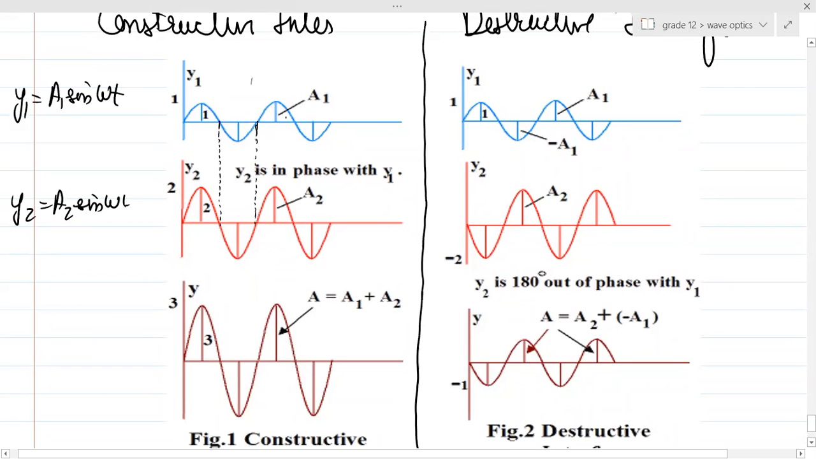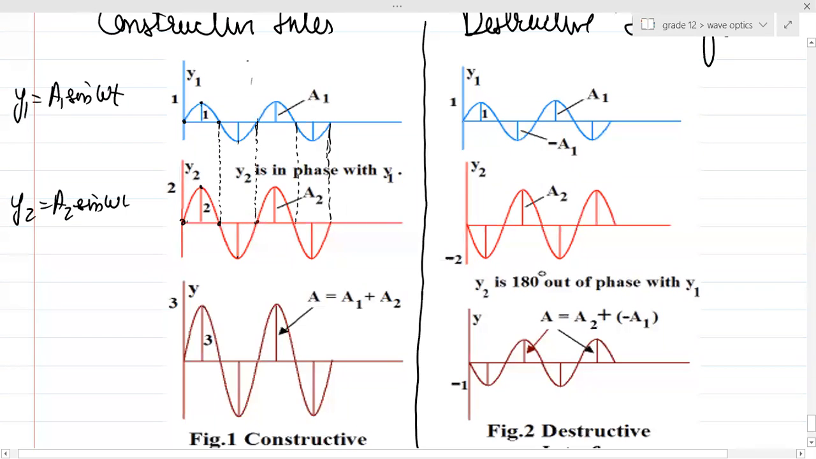I did not make this diagram, I took it from the net. So can you see over here, there is one thing very clear. Can you see the time? Both start from 0. Both become maximum at the same time. Both again become 0 at the same time. Both become minimum also at the same time, and both become 0 again at the same time instant.